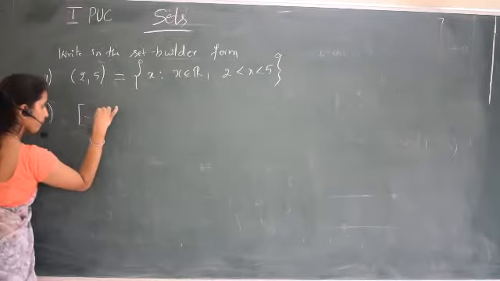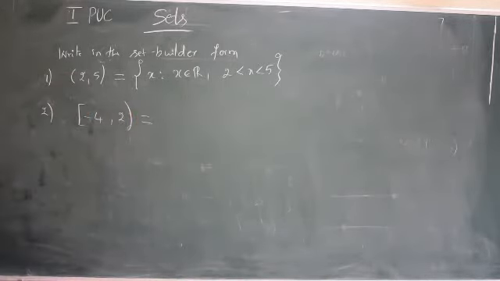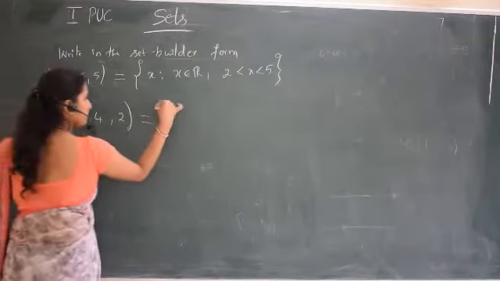Now this is the given interval. We have to write it in the set builder form. So what is that set builder form?